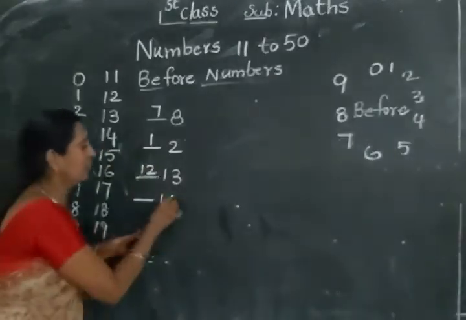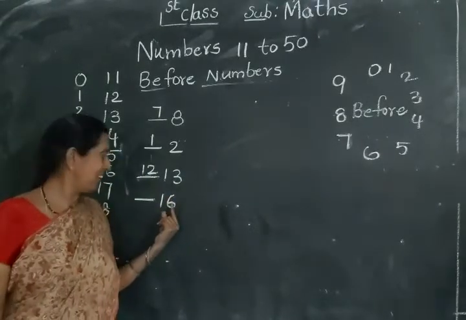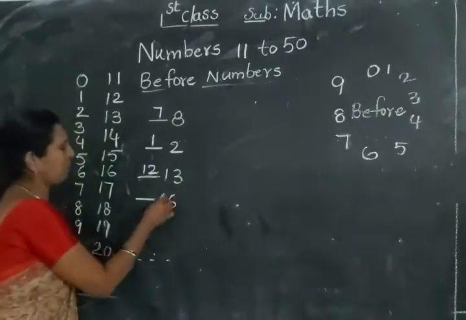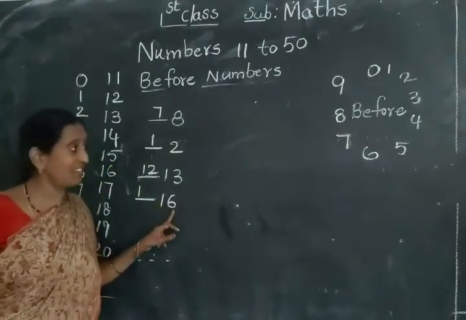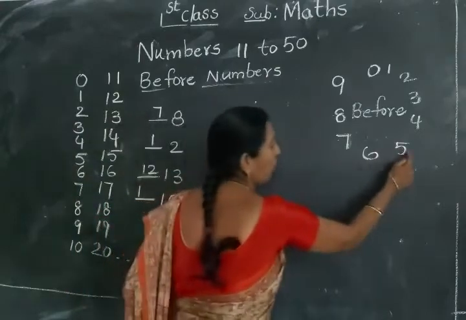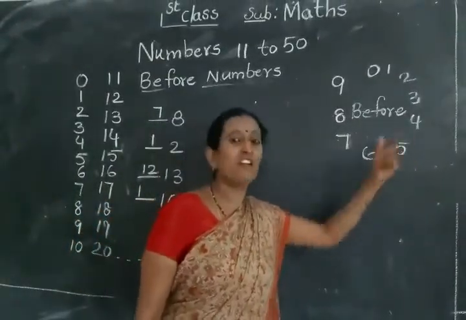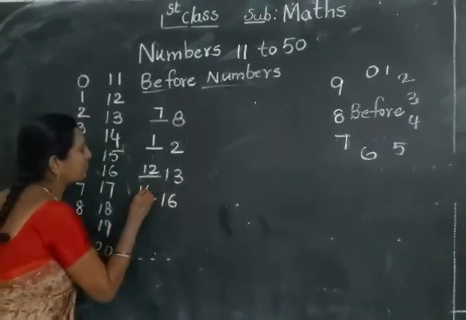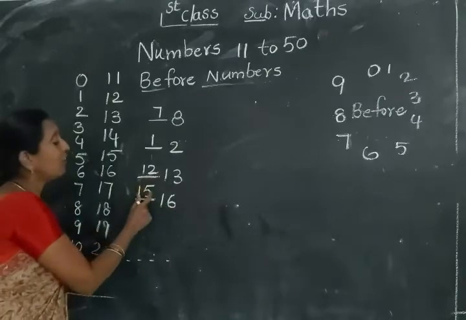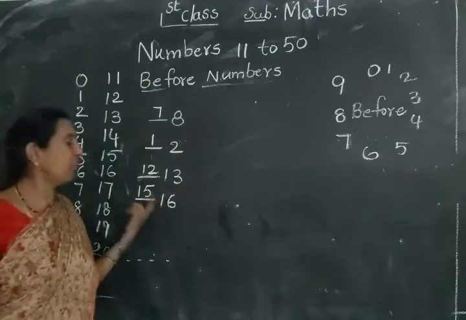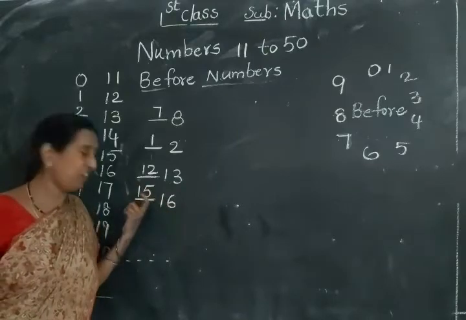Next, here I'll give another number. What is the number here? 16. The same number 1 we write here the same. Here, what is that? 6. Here 6 before what number comes? See this format: 6 before 5. So you write here 5. So 16 before number is 15.